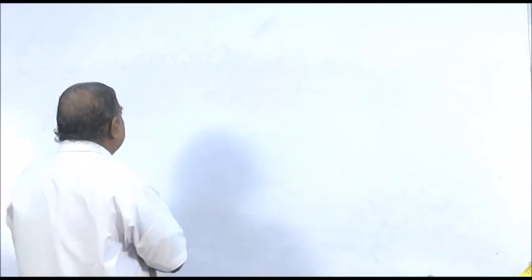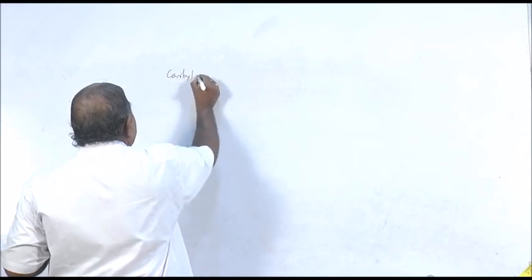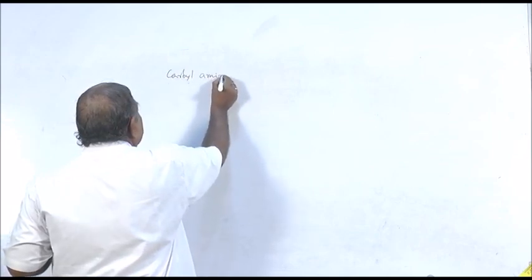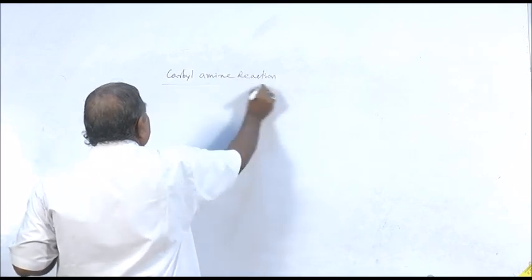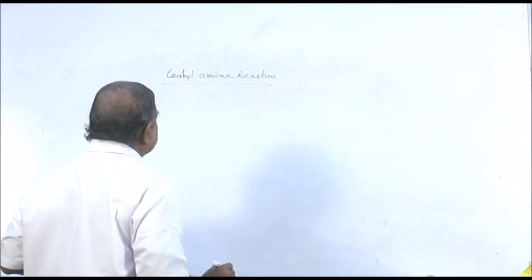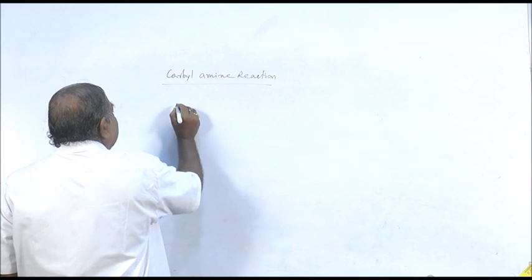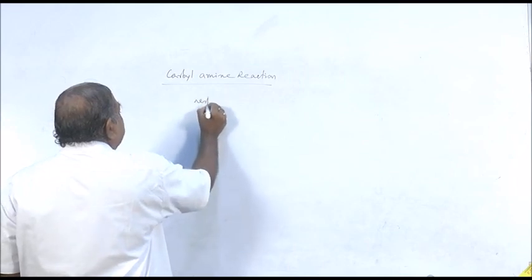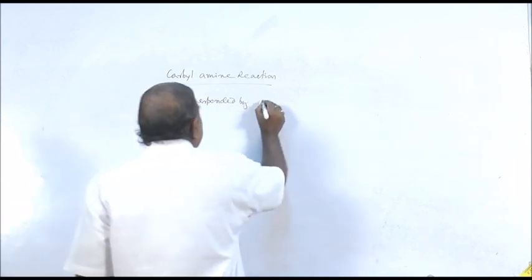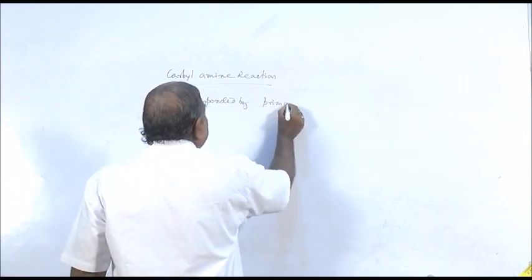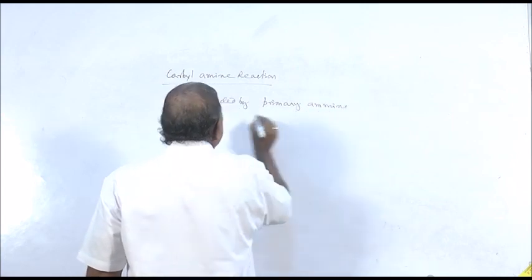Next is the carbylamine reaction. This is most important. Most of the time it is asked in the exam. When carbylamine reaction is asked, you will write that the carbylamine reaction is only responded by primary amine. No other amines will respond.